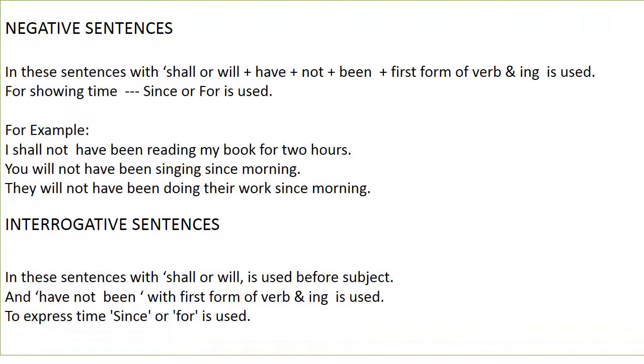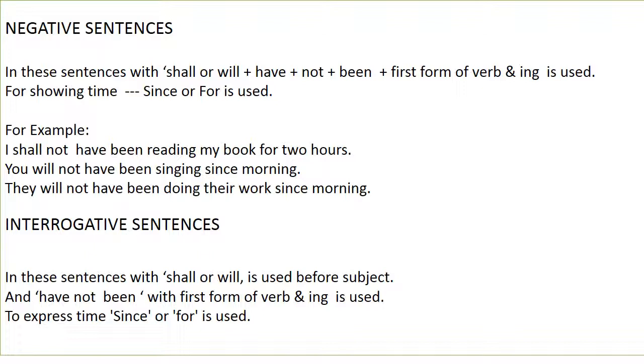Negative sentences. In these sentences, shall or will and have not and been and the first form of verb and ing is used. For showing time, since or for is used. For example, I shall not have been reading my book for 2 hours. You will not have been singing since morning. They will not have been doing their work since morning.